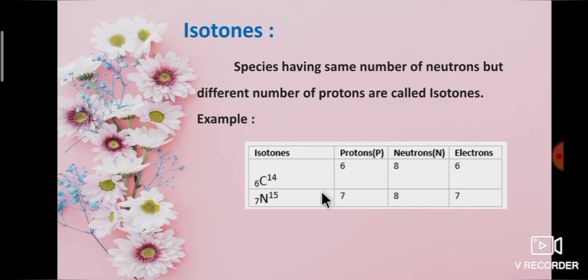Carbon and nitrogen have the same number of neutrons, that is 8, but different number of protons. So carbon and nitrogen is an example of isotones. Once again I repeat, species having the same number of neutrons but different number of protons are called isotones.